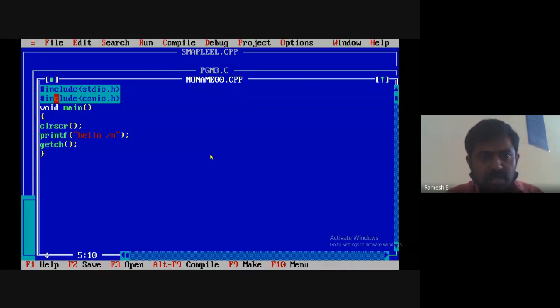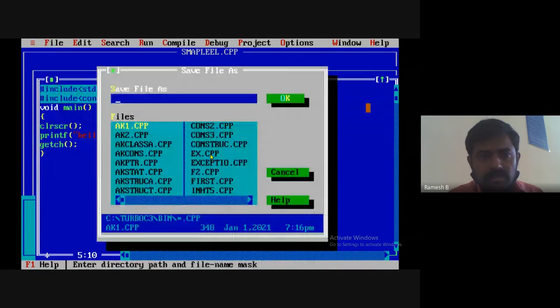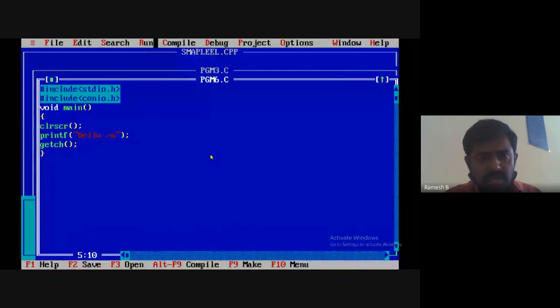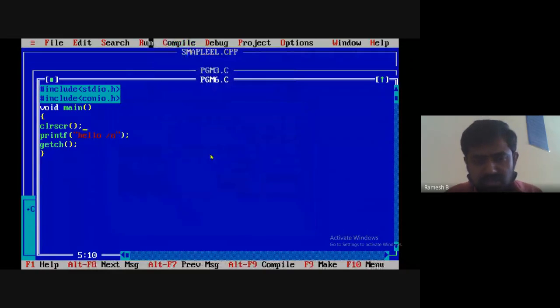You see there, I'll save it. File, save as, I'll give some name like program 6.c. I'll compile this. No errors. I'll run it.